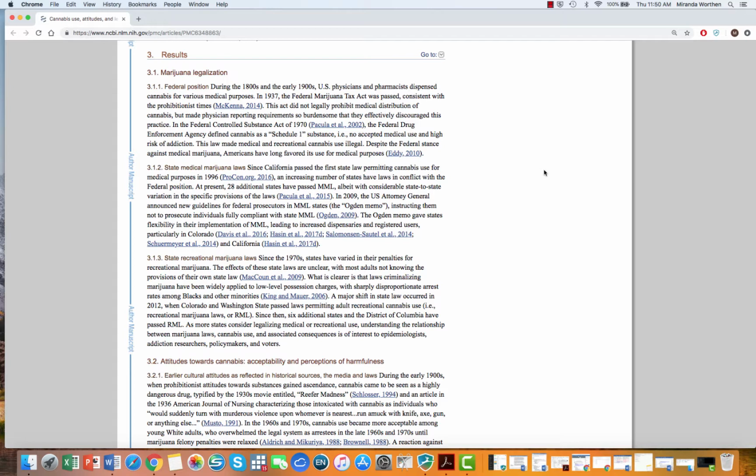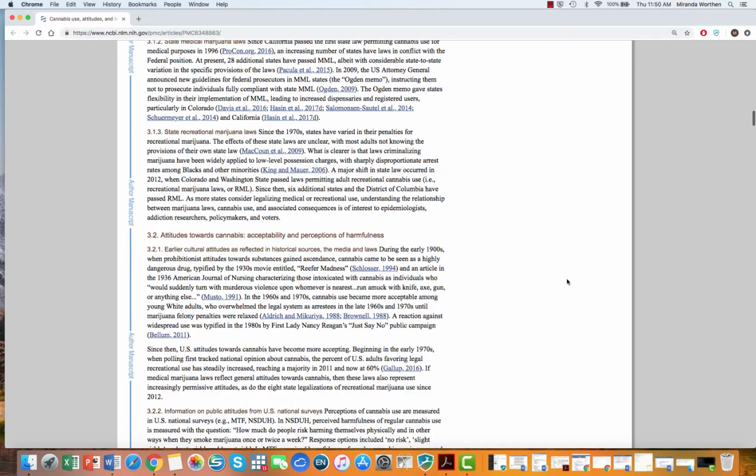And so the way that this is organized, I think, is really helpful as a framework for how you might choose to organize your background, okay? So it starts with a bigger heading, marijuana legalization. Then there's the federal position, there's a paragraph on that. State medical marijuana laws, a paragraph on that. State recreational marijuana laws, a paragraph on that. So each of these are three separate things about legalization.